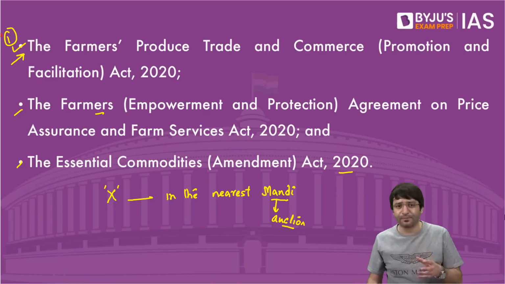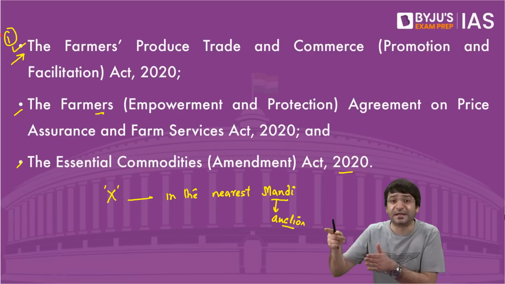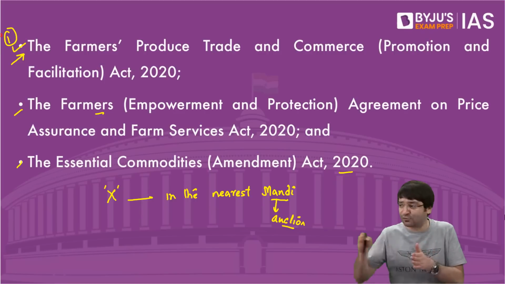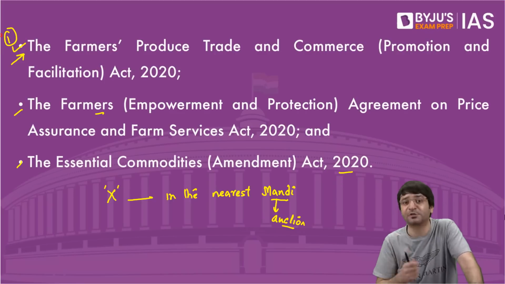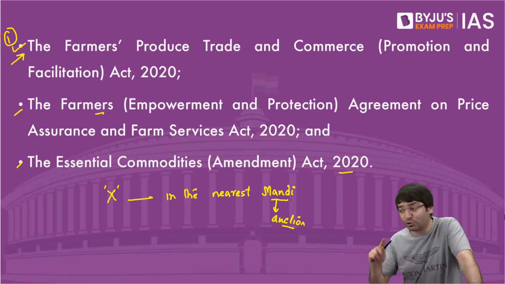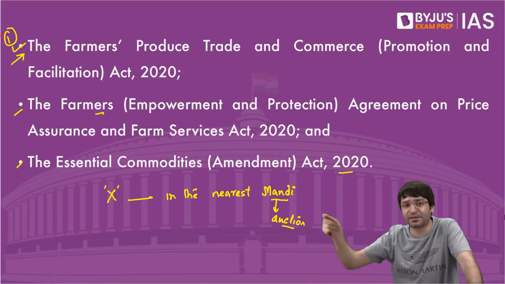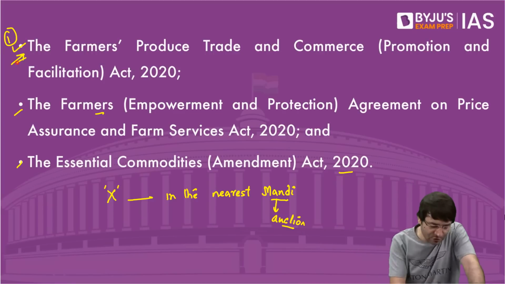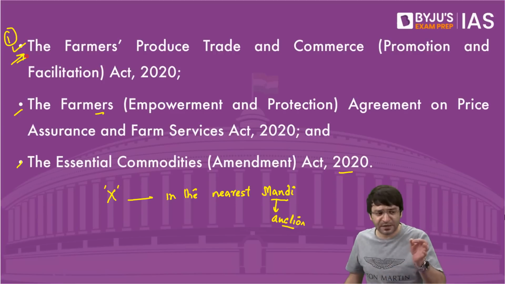Because prior to this law, if I had to sell my produce in the mandi of a different state, for example, I'm from Punjab and I want to sell it in the mandi of Haryana because I realized that in Haryana, the value is much better for this crop, I had to pay tax to the state government to sell this produce in the neighboring state.